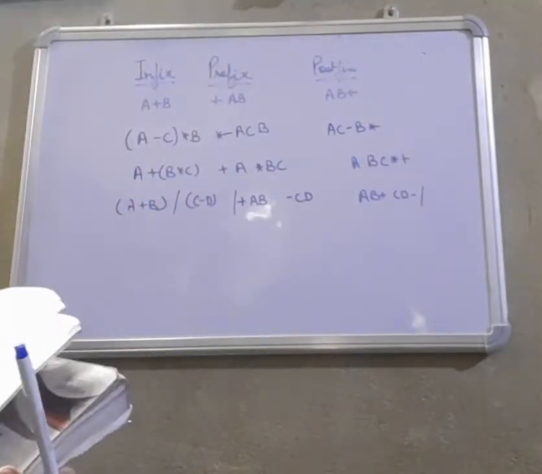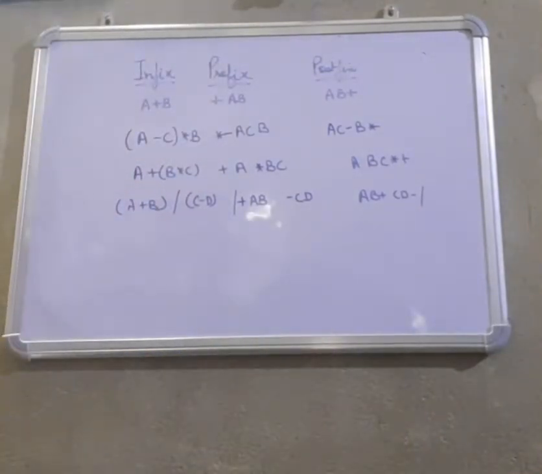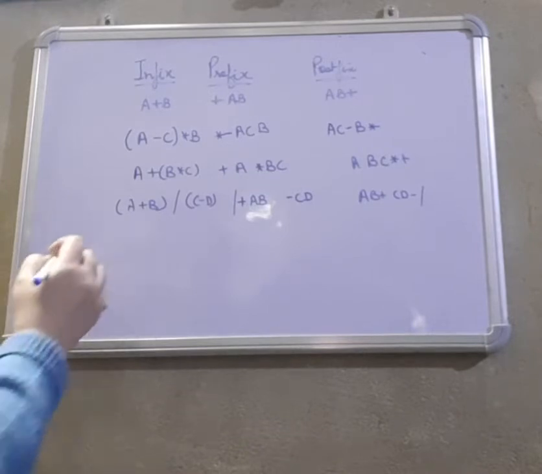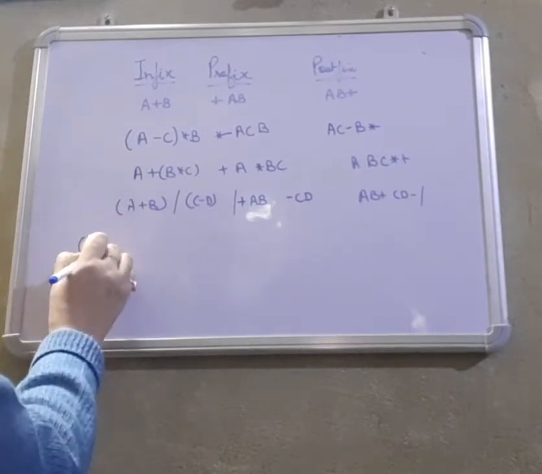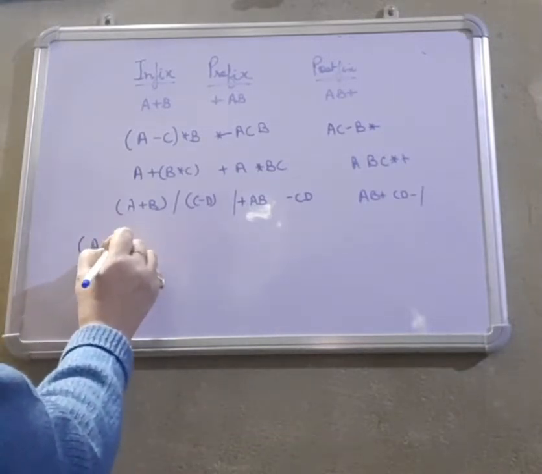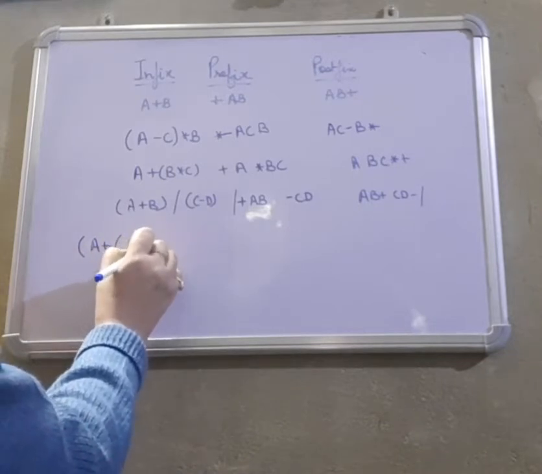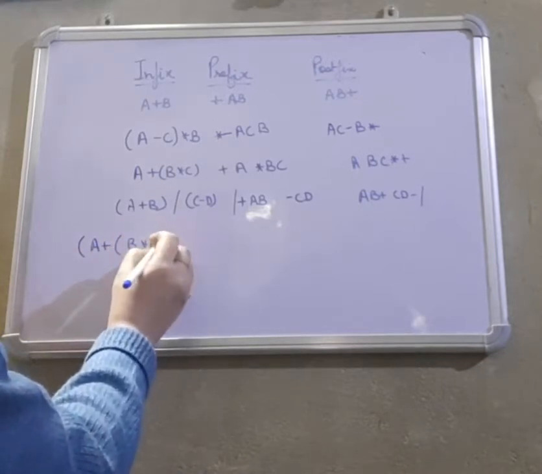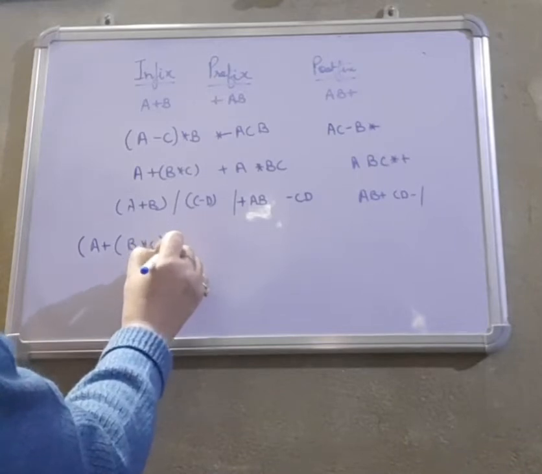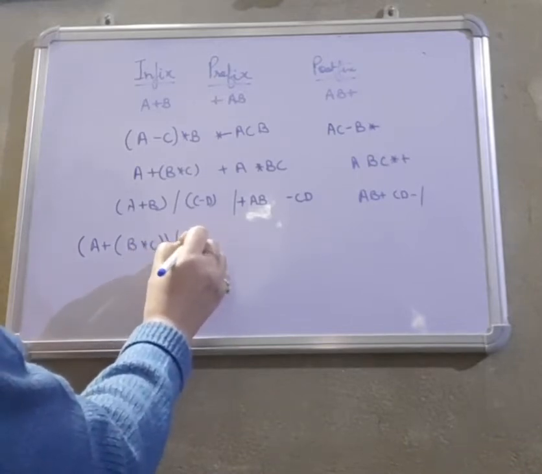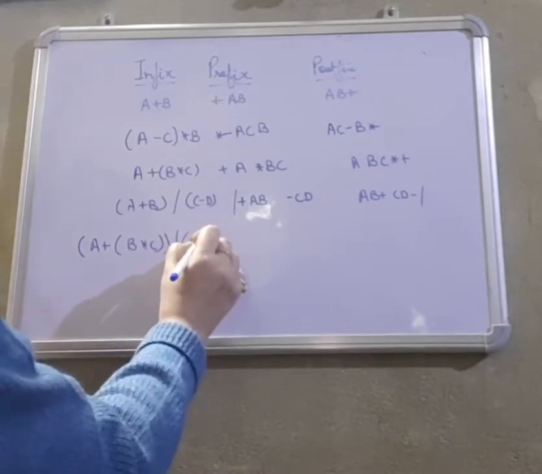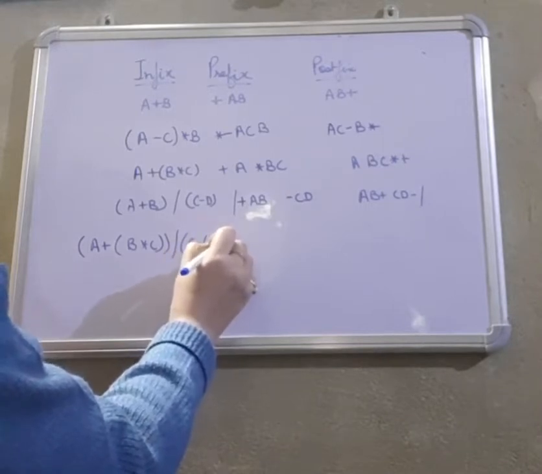Then comes the next question that they have given. They have given more brackets and a bigger expression: (A plus B into C), bracket close, divide (C minus D into B).